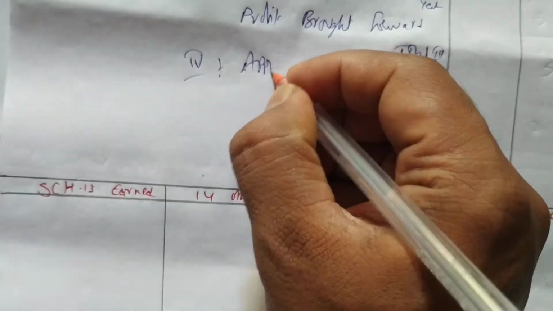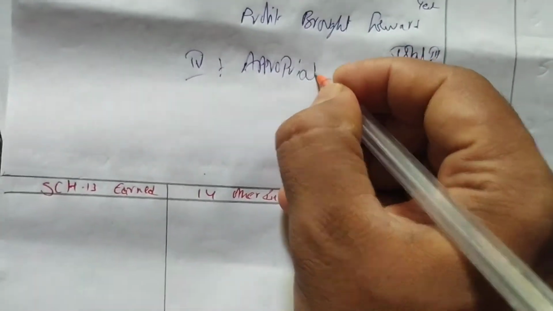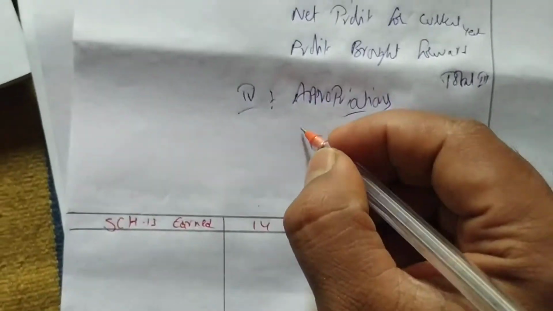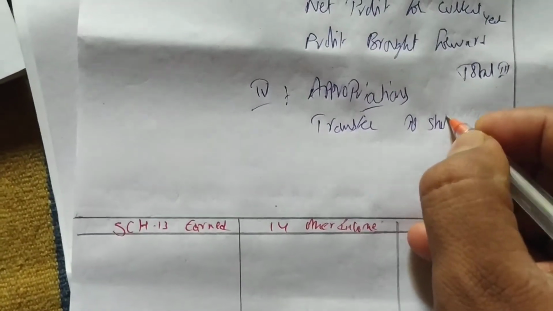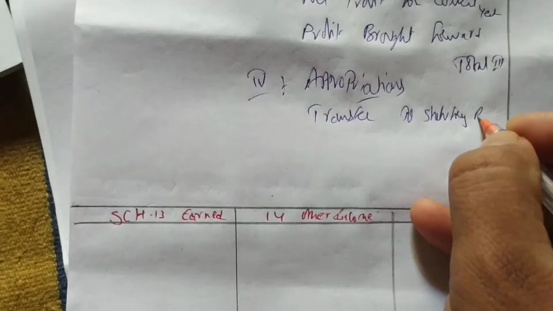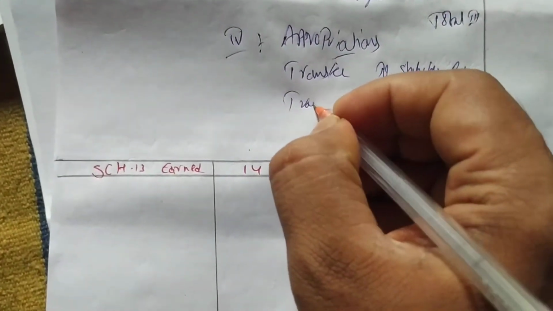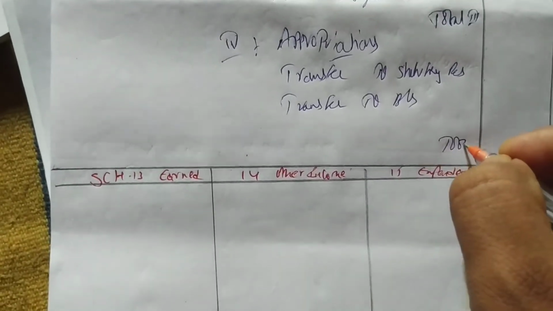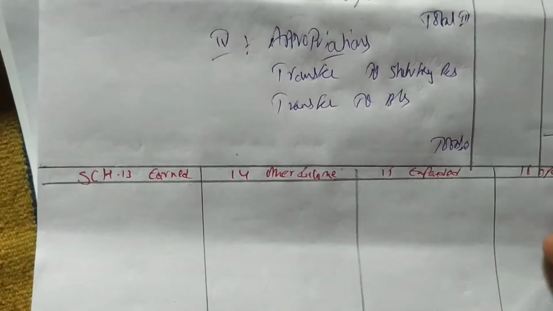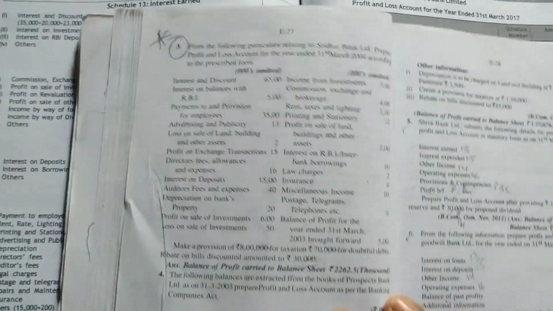Roman numeral 4, we write appropriations. In this we have transfer to statutory reserve, then transfer to balance sheet. We write total 4 here. Okay, so this is the whole format we have written. Now we'll see the items in the text question, and one after the other we'll write them in our working notes.